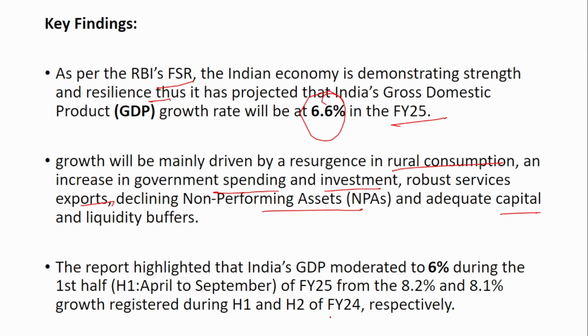The report highlighted that India's GDP moderated to 6% during the first half of financial year 25 from 8.2% and 8.1% in the first and second half of financial year 24 respectively. So the first half of 25 did not seem a great growth. It was comparatively lesser compared to the previous year.